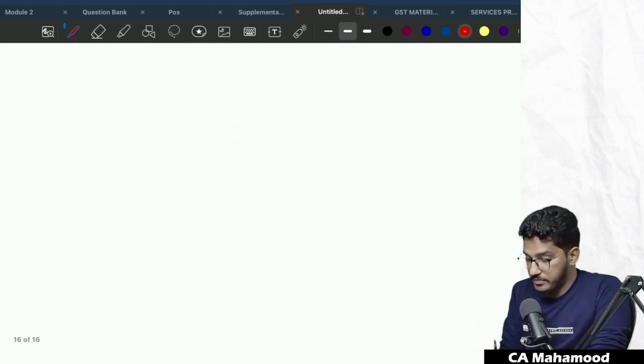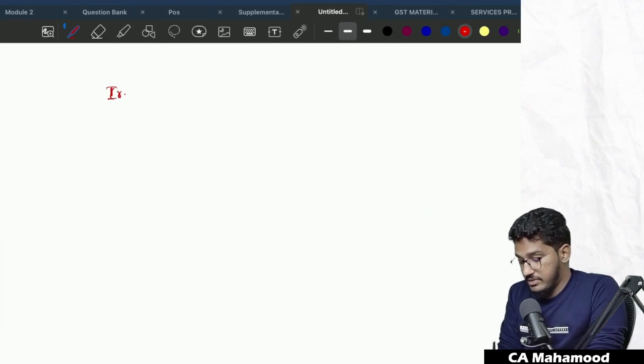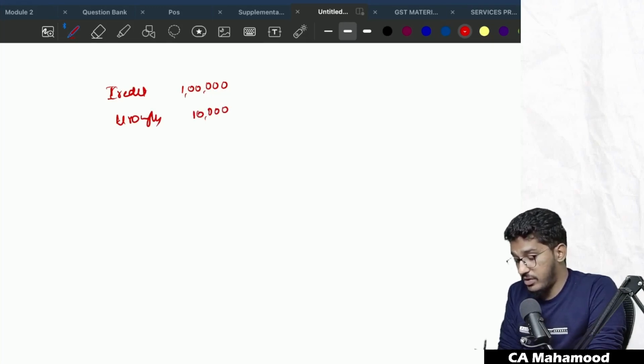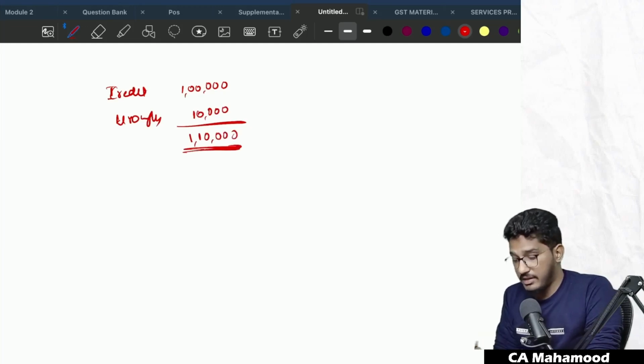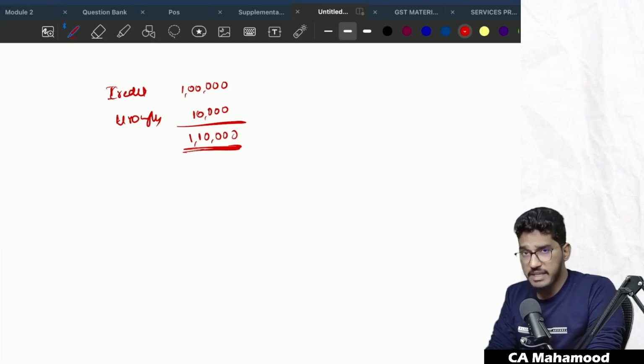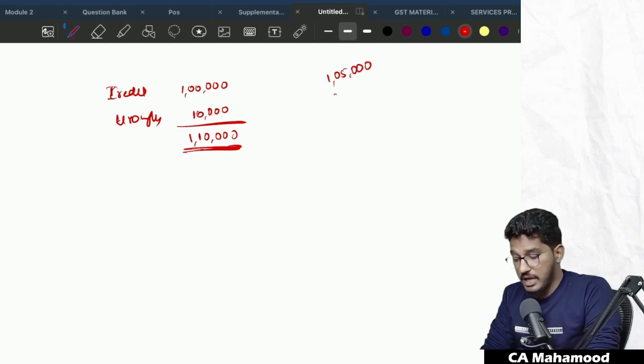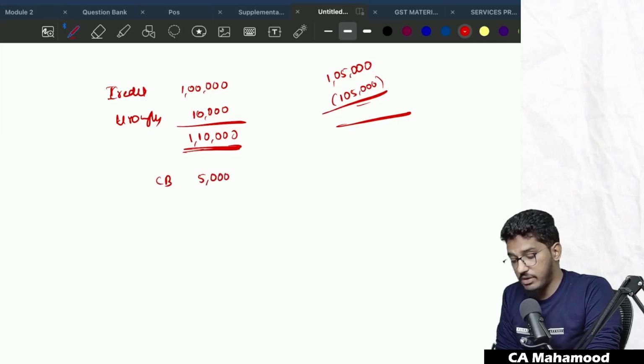Let me give you another scenario. Take for example, GST credit is there. 1 lakh is the credit you have availed correctly. Wrongly availed credit is 10,000 rupees. Totally 1,10,000 rupees is the credit you have availed. Out of that, 10,000 is wrongly availed. Take for example, you have an output tax liability of 1,05,000, and you have used your 1,05,000 rupees of credit and adjusted your output tax liability. Now you have a closing balance of input tax credit of 5,000 rupees.